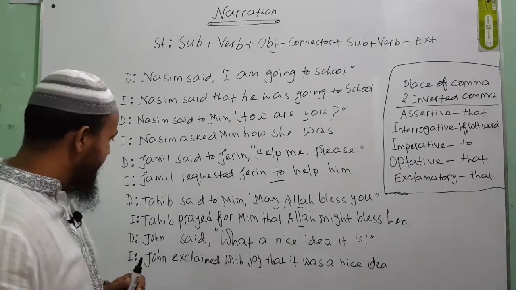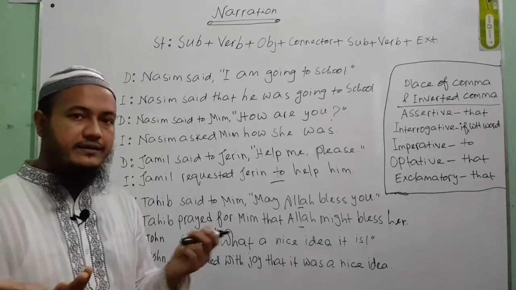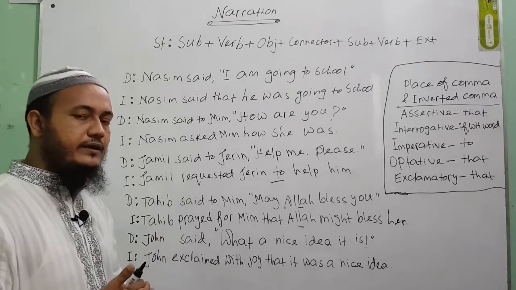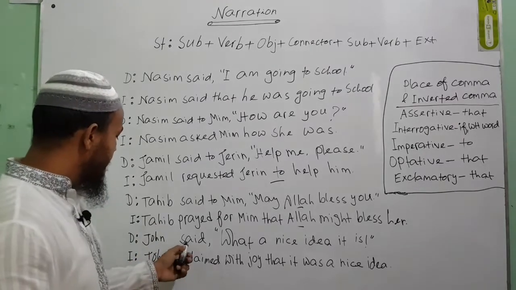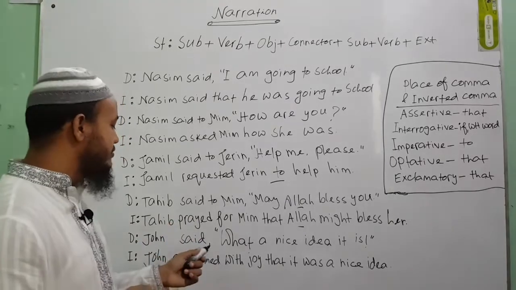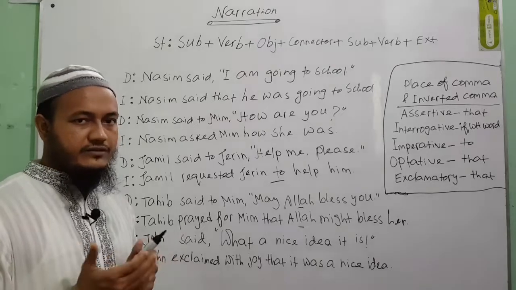Look at this example, an exclamatory sentence: What a nice idea it is. John said, what a nice idea it is. If you want to change it to indirect narration, John, in the place of the reporting verb, you will have to use exclaimed with joy, as John is expressing joy.